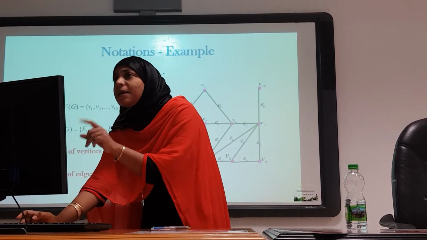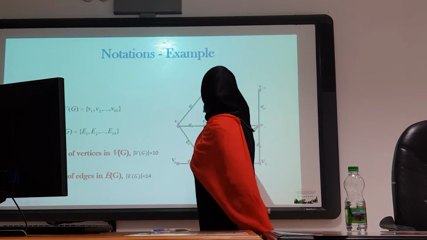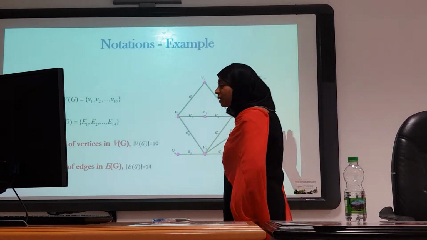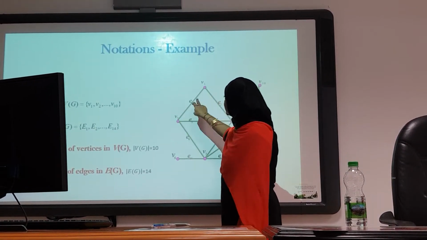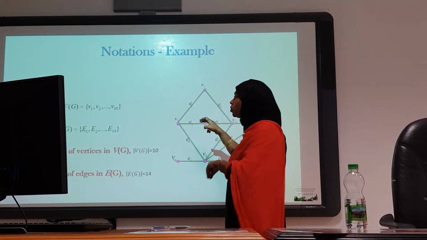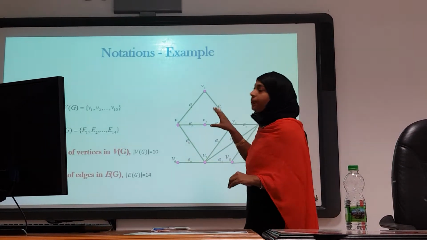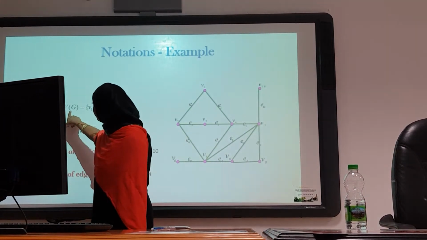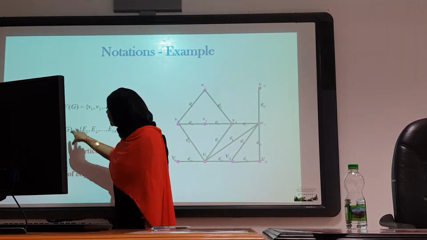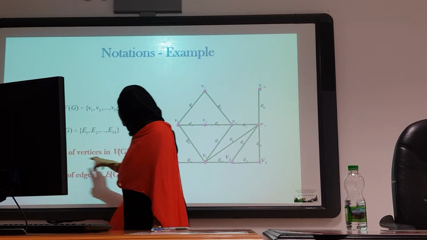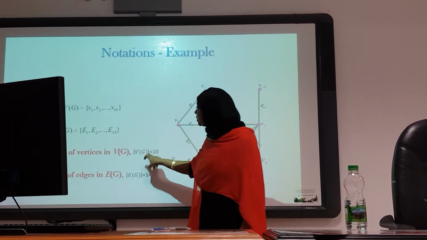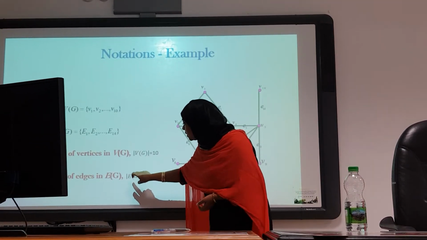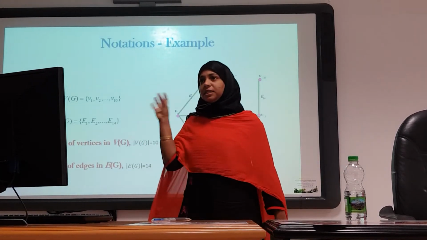See, here I have given some examples for the notation. The nodes are called vertices, and I am denoting the vertices using the notation V1, V2, etc. The line which connects two vertices is called an edge, and the edges are denoted by E1, E2, etc. The collection of all the vertices is put into the vertex set, given by the notation V of G. Similarly, the edge set is given by E of G, and the number of vertices in the vertex set is given by the notation modulus of V of G. Similarly, modulus of E of G represents the number of edges in the set E of G.